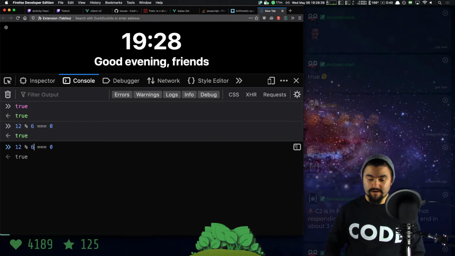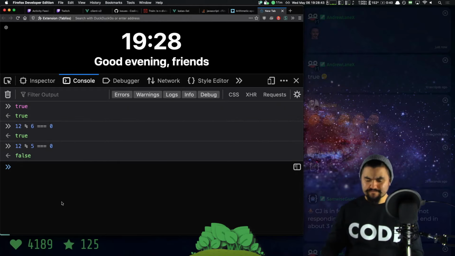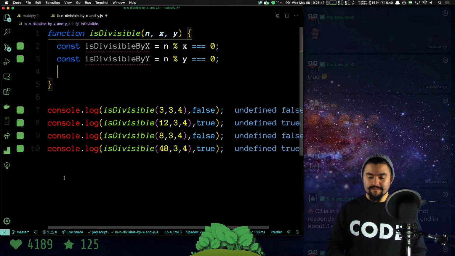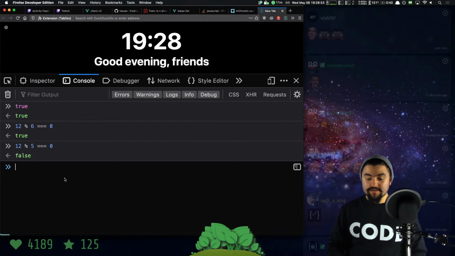If I do 12 mod 5 equals 0, that's going to give me false, because the remainder of the division is 2. So these are Boolean values. Now I want to know if these two variables, is divisible by x and is divisible by y, are both true. So what I can do is use the AND operator. So I want to know true and true.